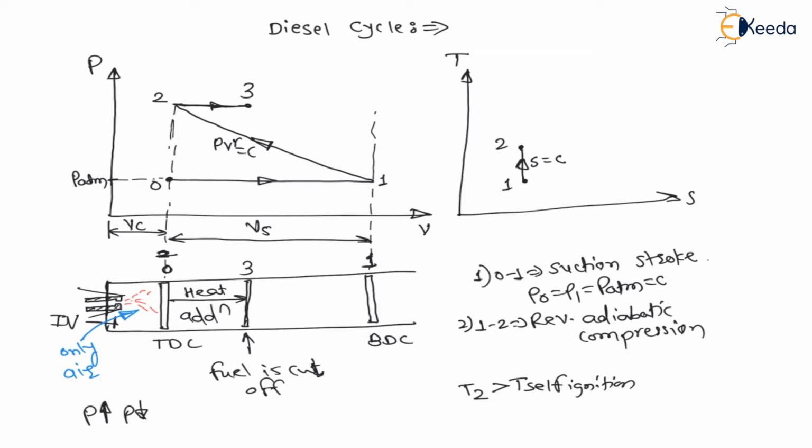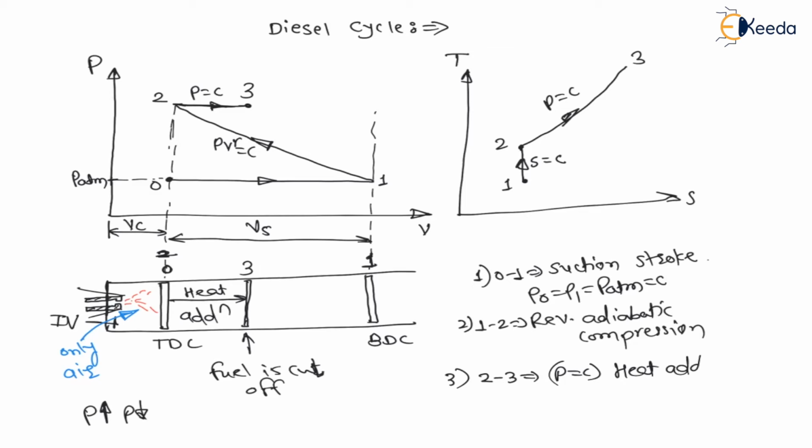Therefore, on TS diagram, the constant pressure process is represented like this. Slope is positive like this. That is a constant pressure heat addition. Heat addition means entropy increases, and at constant pressure, heat addition means temperature also increases. Therefore, 3 will be here, 2 to 3, right? And at 3, fuel supply is cut off, and as soon as fuel supply is cut off, heat addition will end. Therefore, 2 to 3 is constant pressure heat supply. So third process, that is 2 to 3, is constant pressure heat addition.